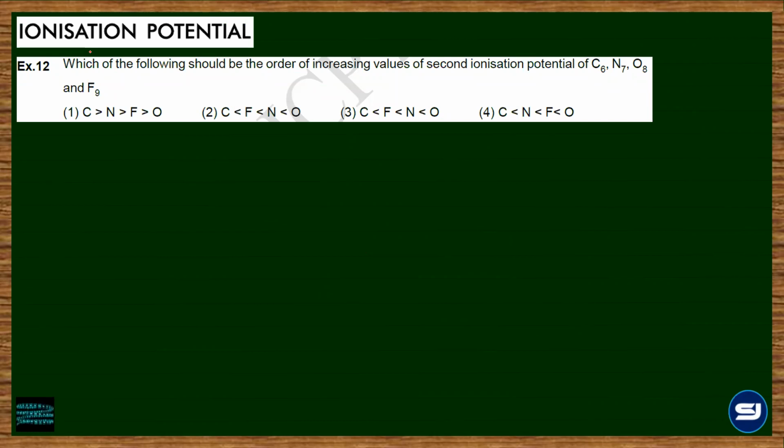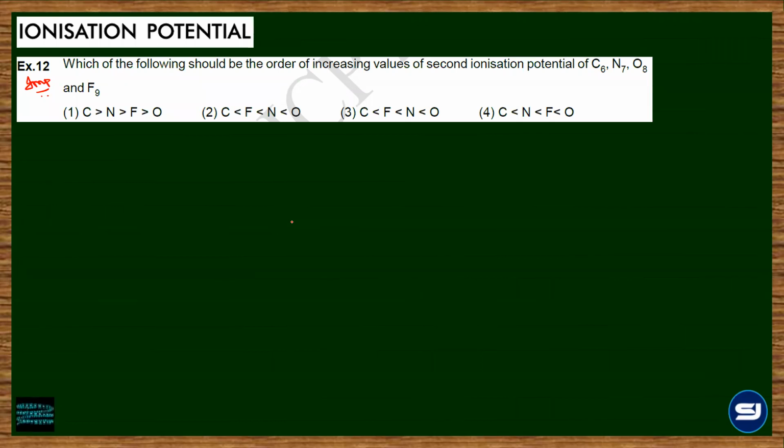Then we have the next property of ionization potential. So ionization potential is simply defined as the energy required to remove the electron to form a cation. ठीक है, अब इसमें कुछ interesting questions हैं जो आपको समझ में आने चाहिए. So I'll revise the concept and जो add-on है वो भी discuss करते हैं with the example 12. Good question. Which of the following should be the order of increasing values of second ionization potential of carbon, nitrogen, oxygen, and fluorine?